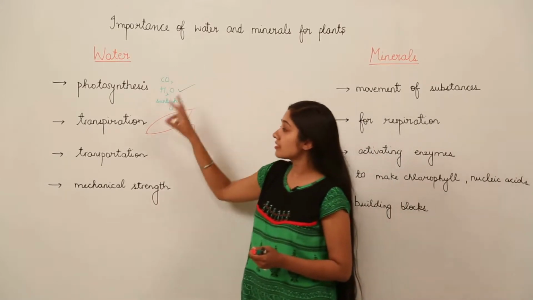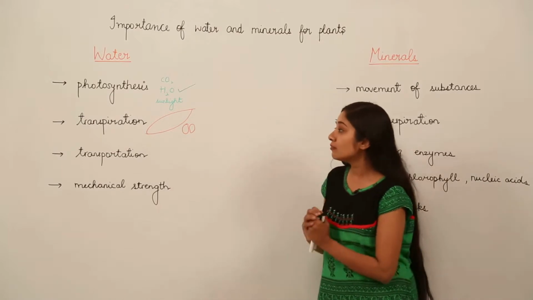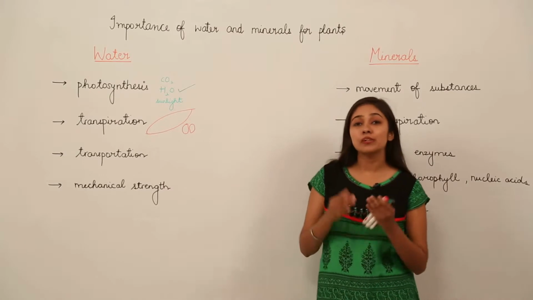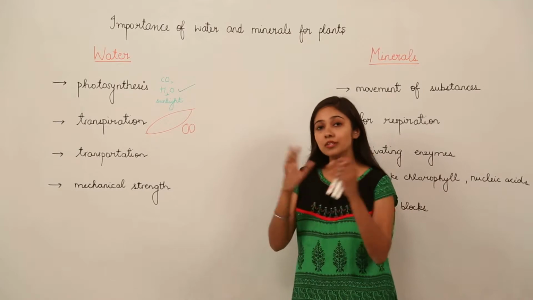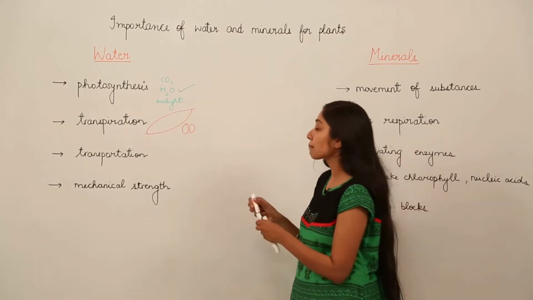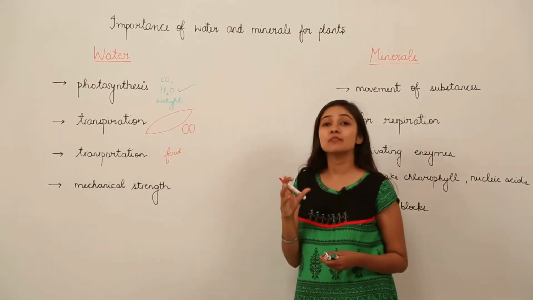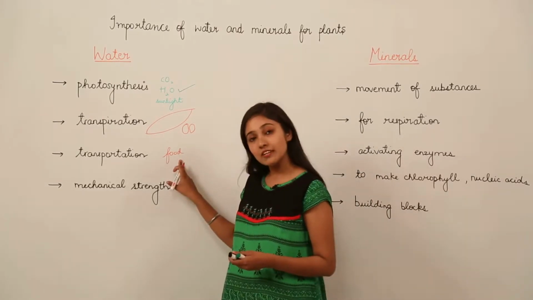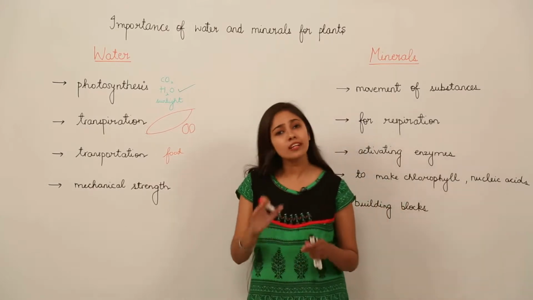So water is required for photosynthesis and for transpiration as well. Next we move on to transportation. As you all know, water is a universal solvent. So consider the transportation of other substances throughout the plant, for example, food which is prepared in the leaves of the plant. Remember, the food is manufactured in the leaves of the plant. So the food that is prepared in the leaves has to be circulated throughout the whole plant, in the roots also, in the stem also, in other parts also.